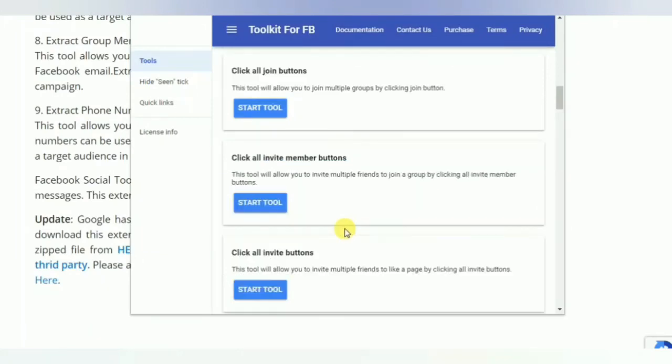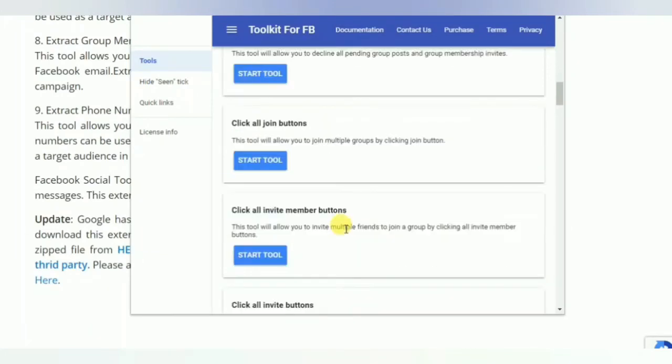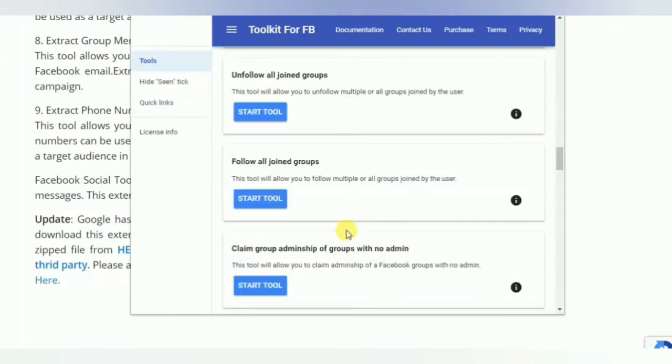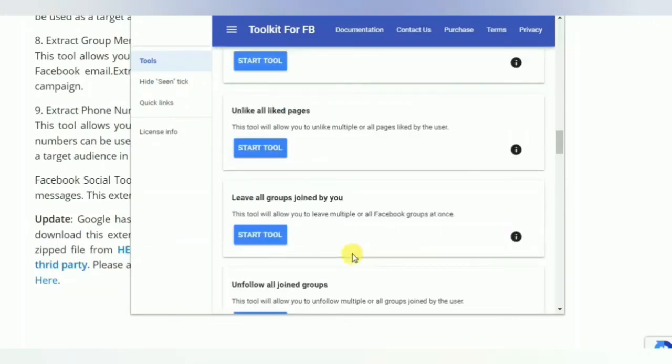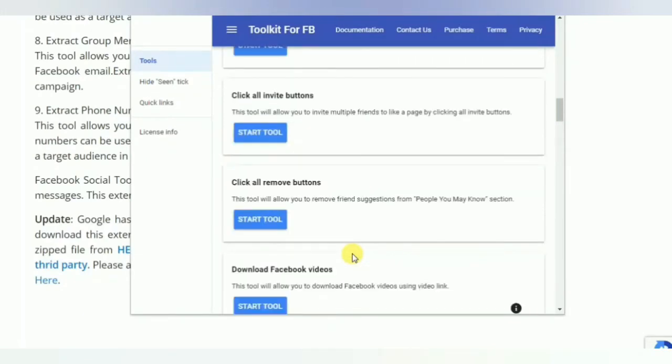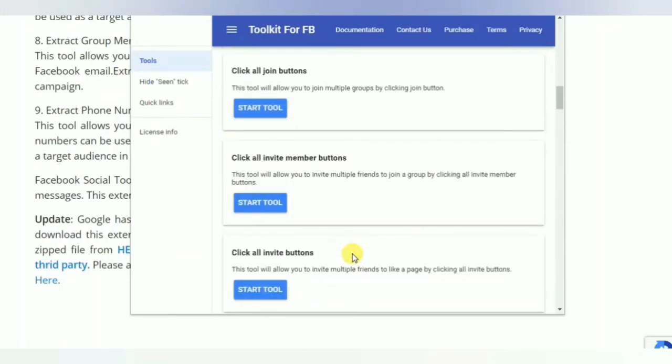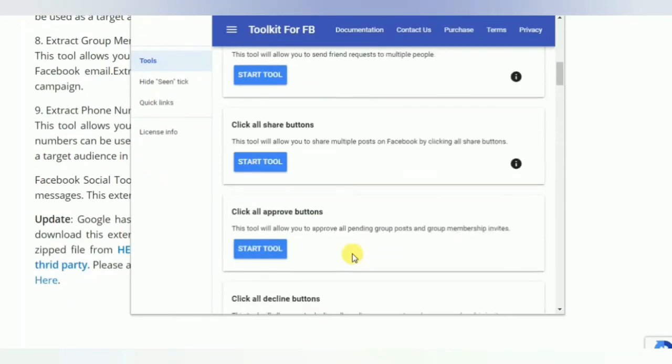I will show you how you can use this tool. For now, just see how the tool looks. You can follow or join groups, claim groups, admin groups with no admins. Download Facebook videos. You can do all that activity using this tool, and you can download this extension below the description, or I have given you a link to this extension. Install it on your computer and use it.